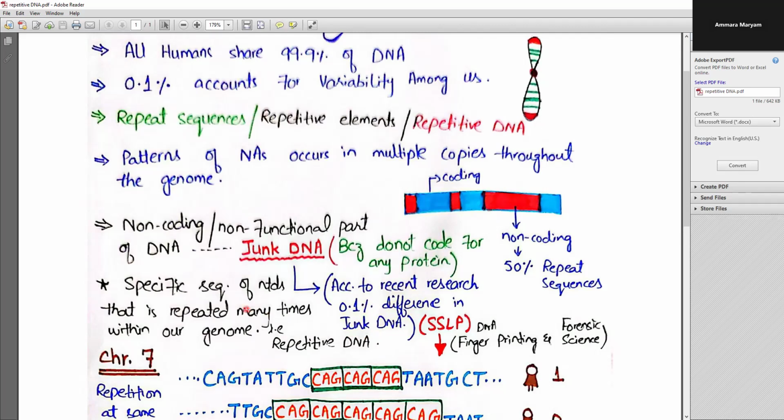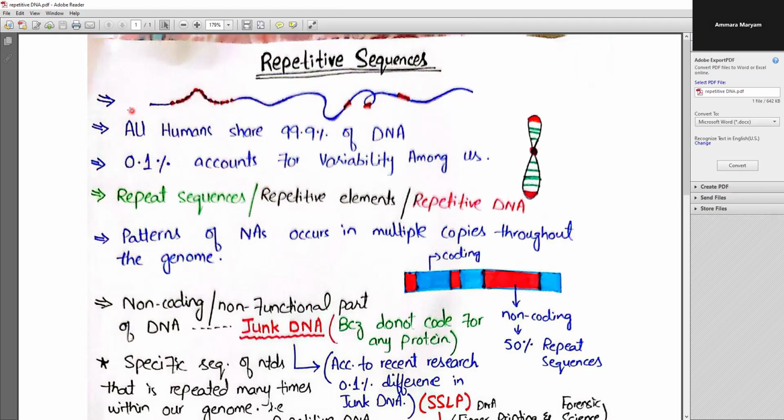So repeat sequences are specific stretches of nucleotides that are repeated many times within our genome. If you look at this, let's say this is the genome, and these sequences in red are the repeat sequences or repetitive elements.